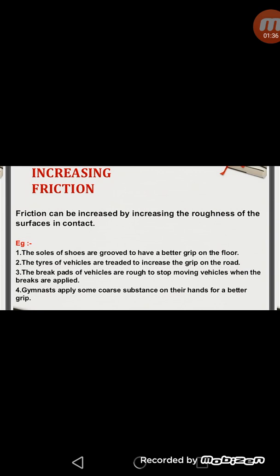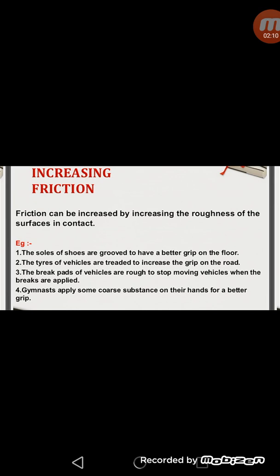Dear students, you have seen the soles of the shoes and tires of automobiles, which are generally made rough to increase friction and to provide a better grip on the ground and road to prevent sliding. Generally, tires of all kinds of vehicles have certain deep grooves which are called treads, and these grooves are very important to increase the friction so that the vehicles stop easily when the brakes are applied.